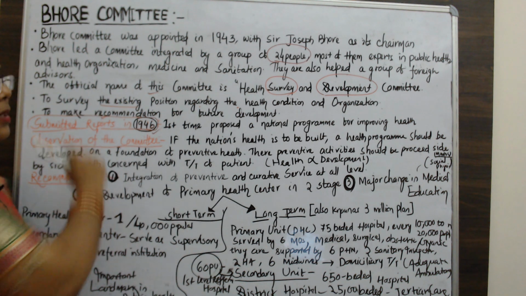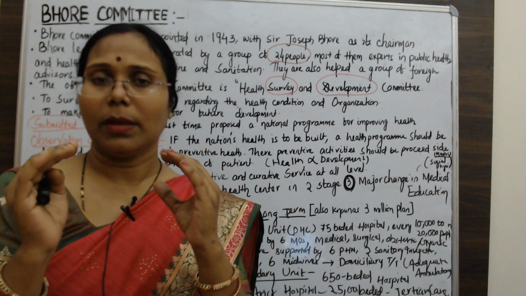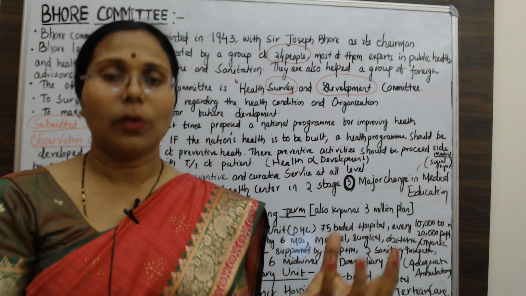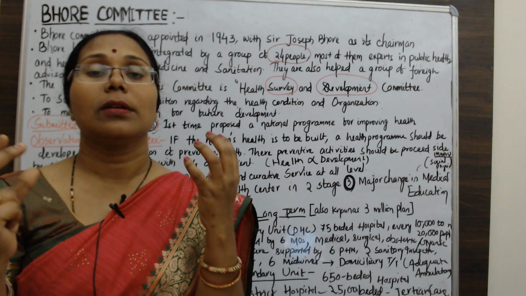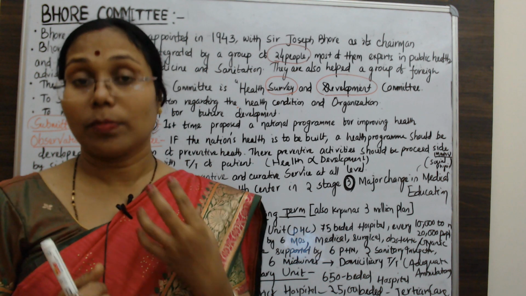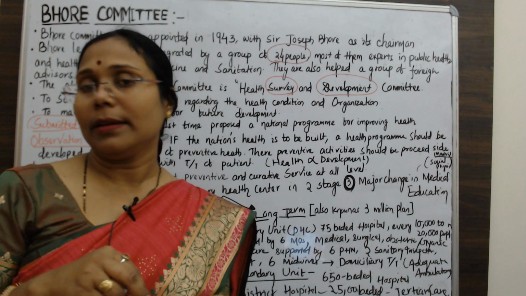In this committee, the chairman was William Joseph Bhore, and there were some experts, or committee members, about 24 persons, who were experts in public health, medicine, and the sanitation department.